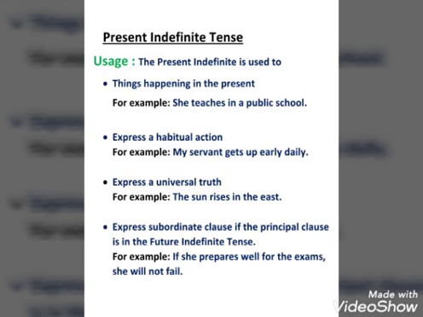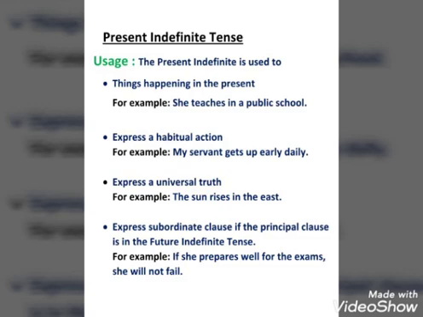Next, present indefinite tense is used to express a universal truth. Whenever you are going to express a universal truth, the sentence should be in present indefinite tense. Just as in the example, the sun rises in the east. It means the sun always rises in the east. We know about it. We cannot say in past that the sun rose in the east, because हम ये नहीं कह सकते कि सन ईस्ट में उगता था. हम यही कहेंगे जब भी कहेंगे कि सन ईस्ट में उगता है.